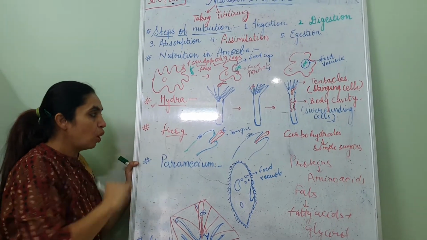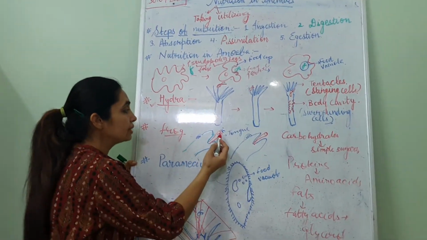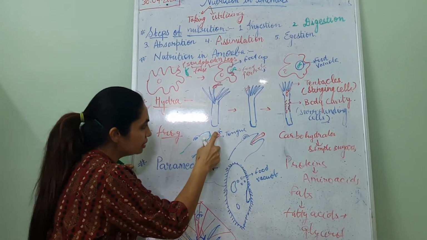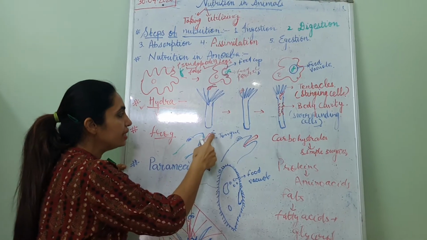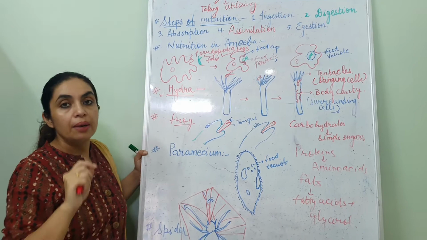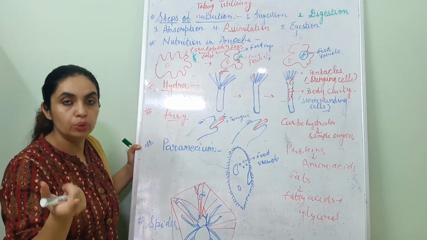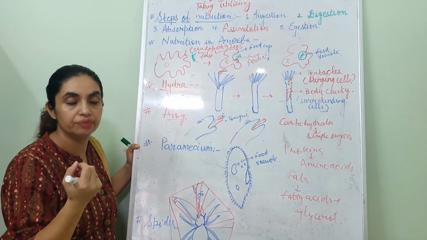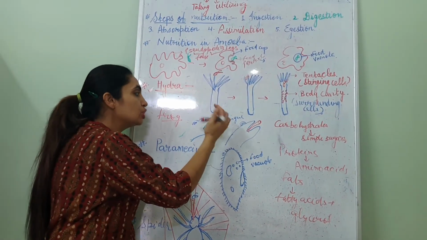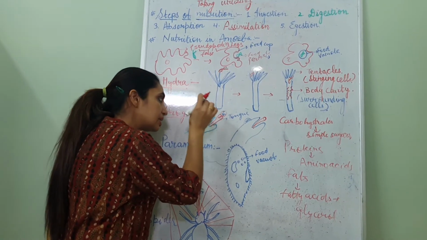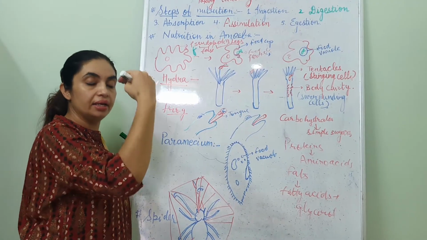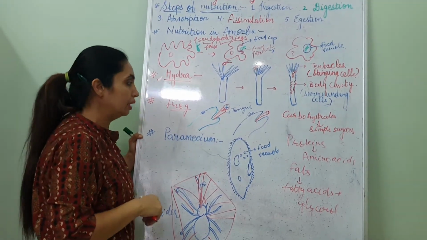Fine. Frog has a bifid tongue. That means it has two edges. As soon as an insect comes near, the tongue, which is sticky in nature because of mucus, catches it. Mucus is present on the tongue, by means of which the insect is stuck on the tongue, and the tongue is then rolled inside and the insect is engulfed.